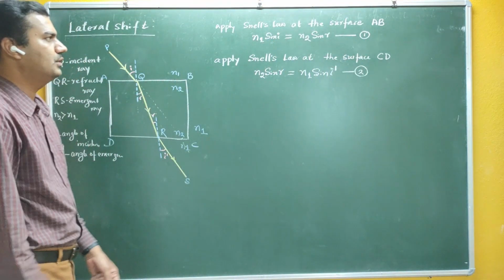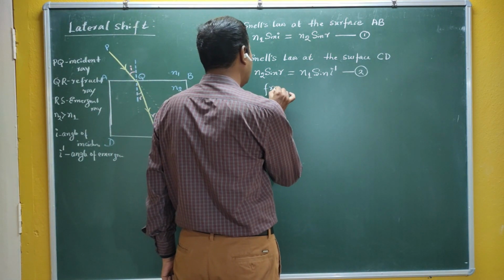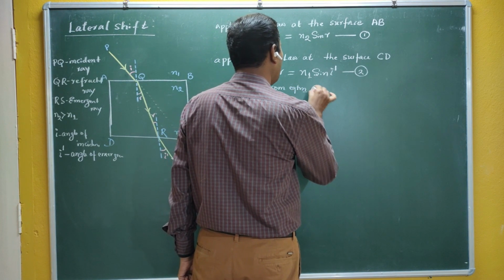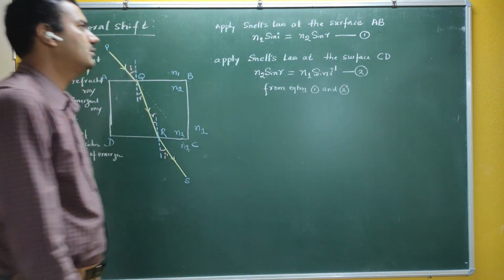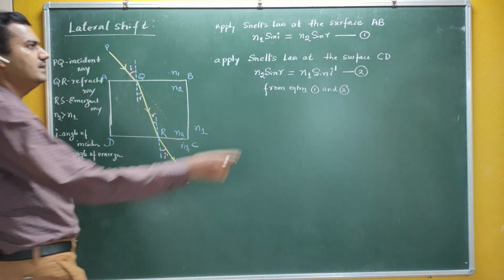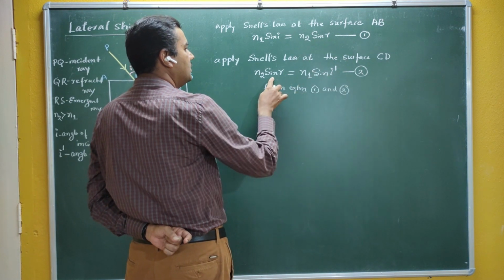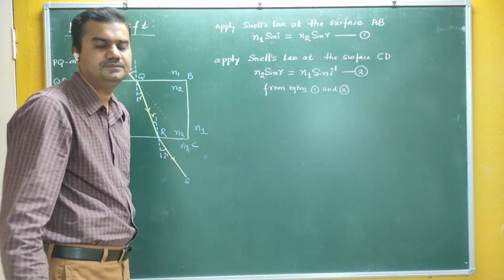If you look at equation 1 and 2, from equation 1 and 2, you can clearly see that in equation 1, your right hand side, and in equation 2, your left hand side are same, they are equal.